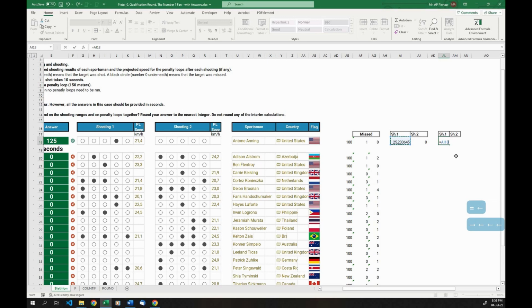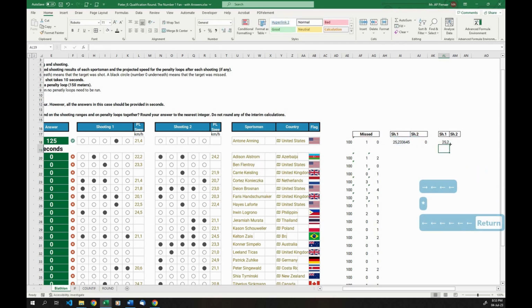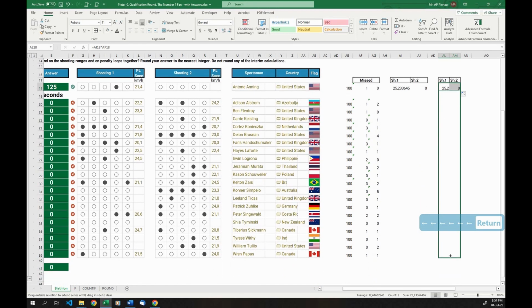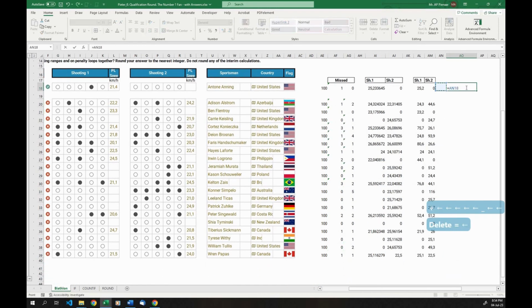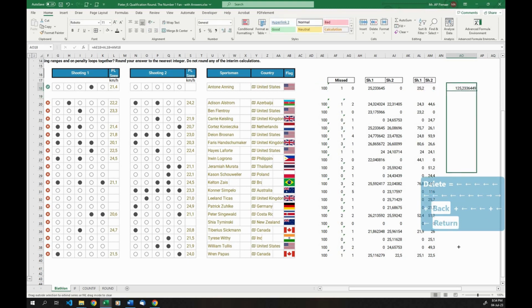So we're going to take that time multiplied with the total amount of penalties. Copy that across and copy that all the way down. So our answer is simply going to be the 100 seconds it takes them to actually shoot, plus penalties for shooting 1 and penalties for shooting 2. That will be our final answer.